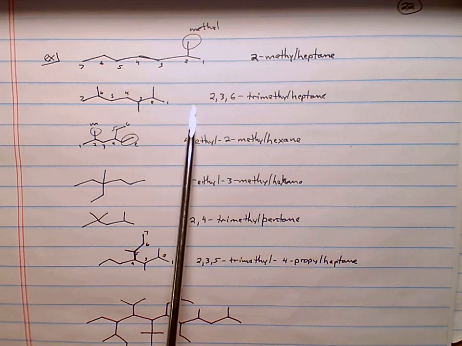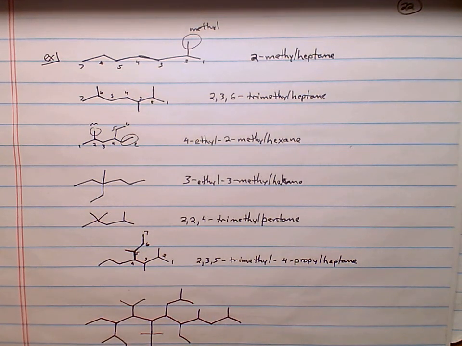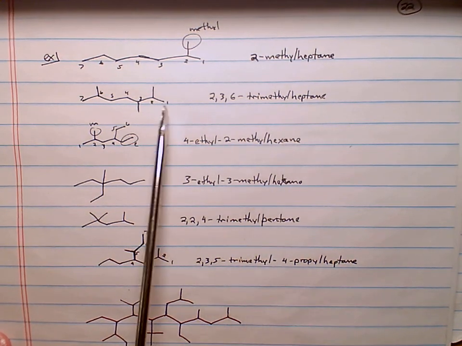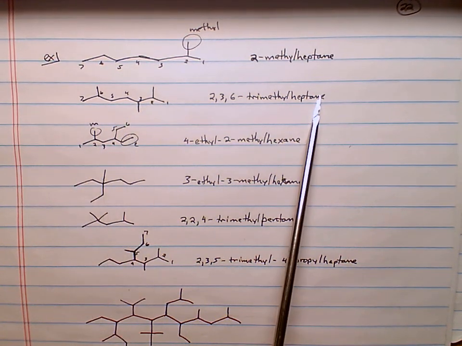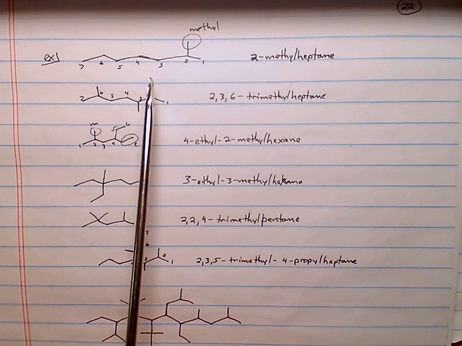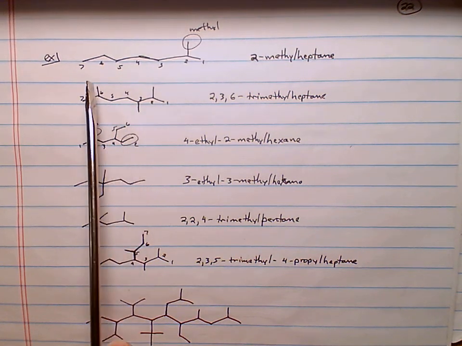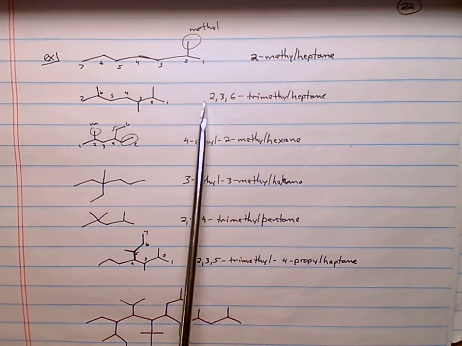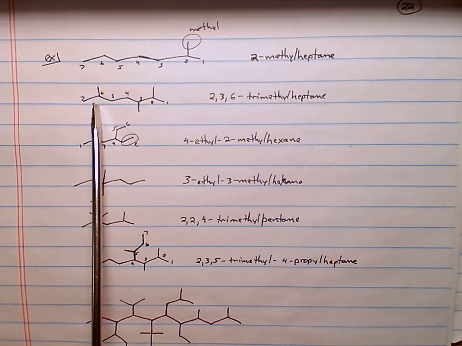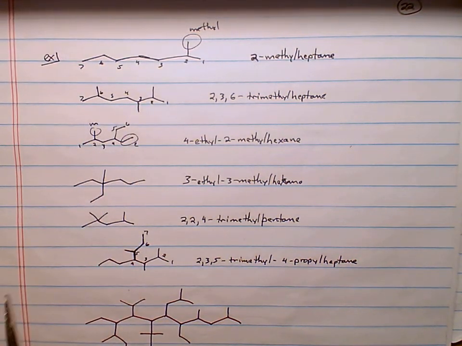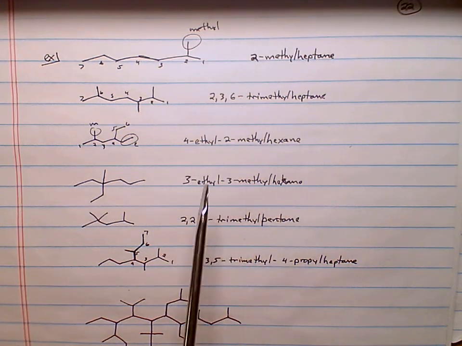Can you see where we get 2,3,6-trimethylheptane from? Heptane, because there are 7 carbons in the longest chain, the parent molecule. Trimethyl, because each branch is a methyl group. 2, 3, 6, because we have to tell which carbon of our longest chain the methyl groups are on. 2,3,6-trimethylheptane.